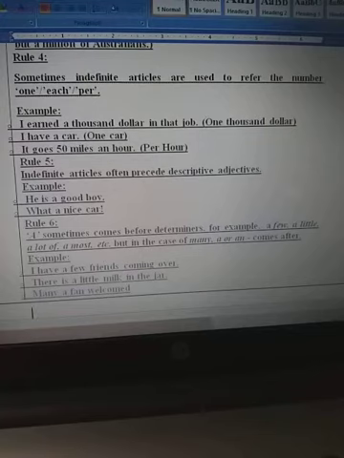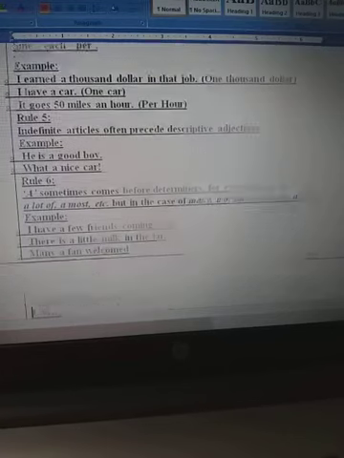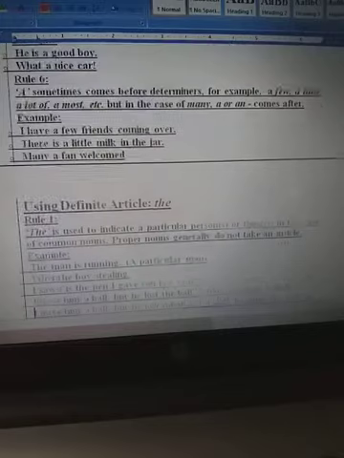And one more thing is there, omission of articles. We will discuss it after discussing definite articles. So let's see what are the uses of definite articles.